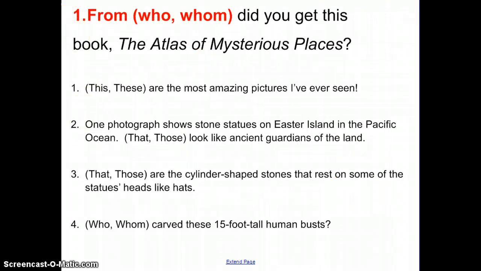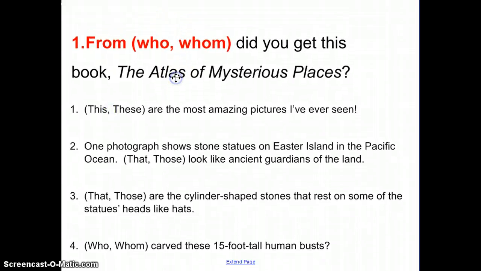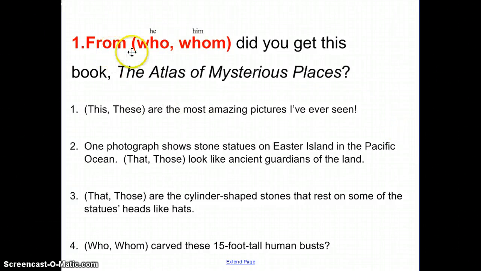So the next part we're looking at is our demonstratives and our interrogatives. And we had a strategy for who and whom. Whenever we're not sure about whether to use who or whom, we substitute he and him. And so our sentence would read, did you get the book from he, or did you get the book from him? And the correct answer there is him, so the correct pronoun is whom.